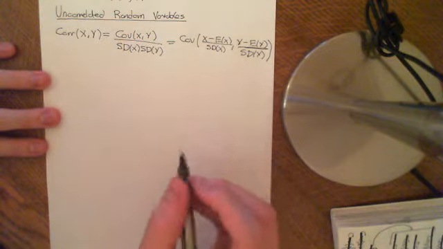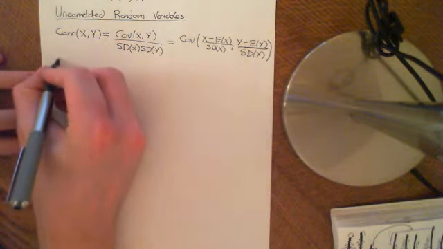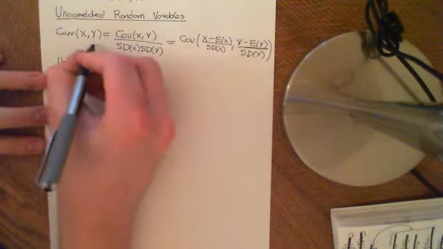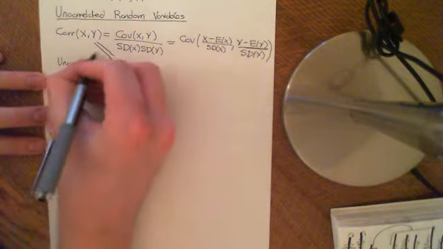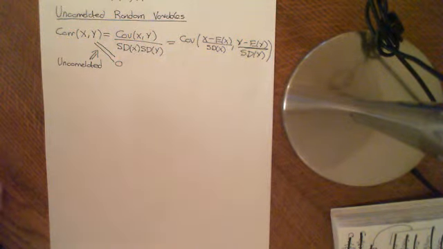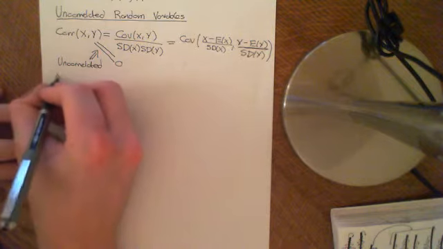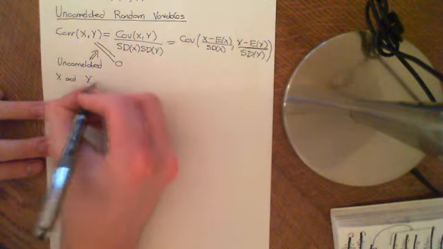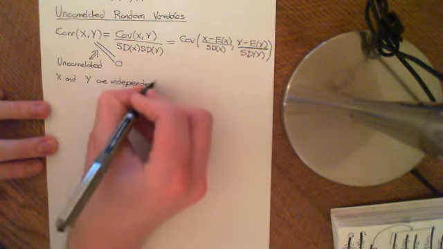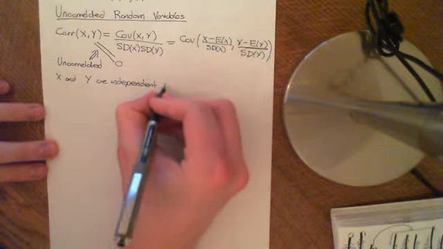Two random variables are said to be uncorrelated. So uncorrelated means that the correlation between them is equal to 0. So if this is equal to 0, then that's what uncorrelated implies, basically, that the correlation is equal to 0. So a great class of uncorrelated random variables are if the two random variables are independent. So if x and y are independent, then it implies that they are uncorrelated.